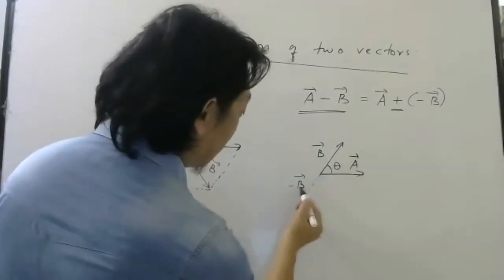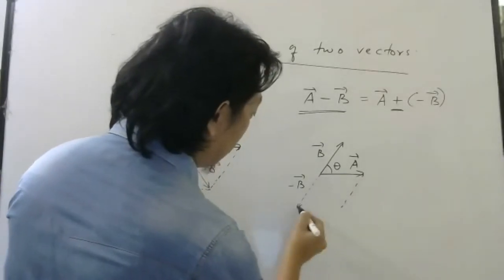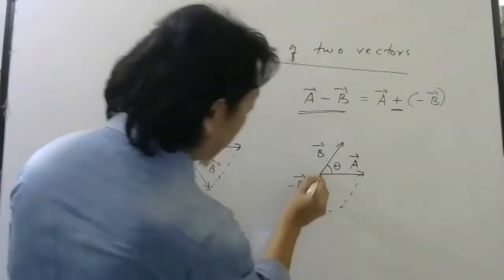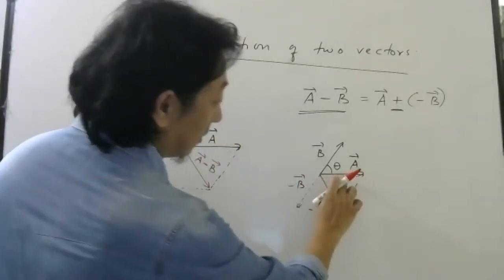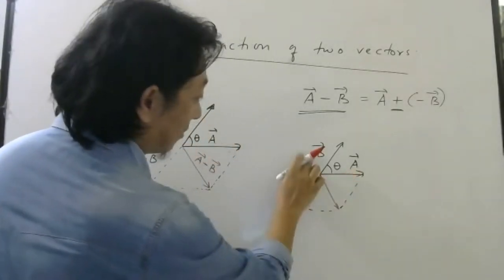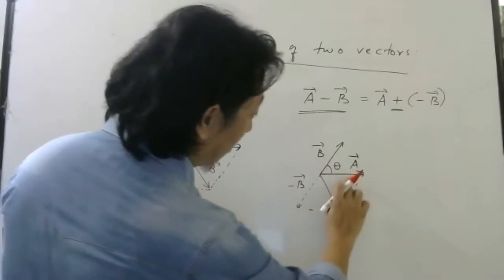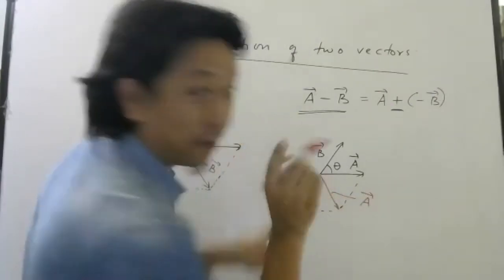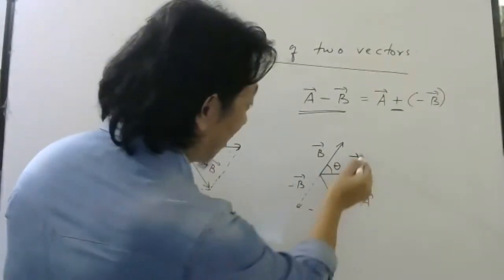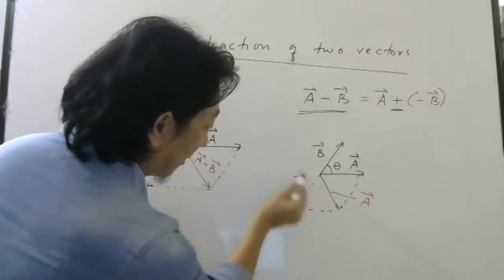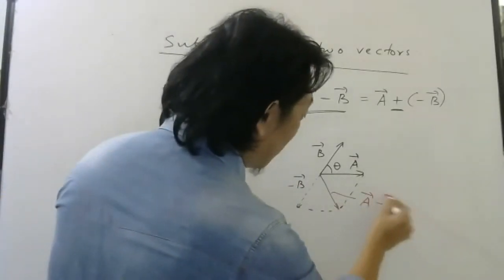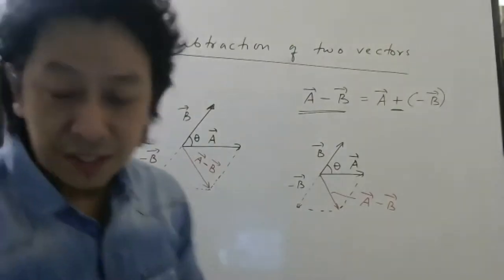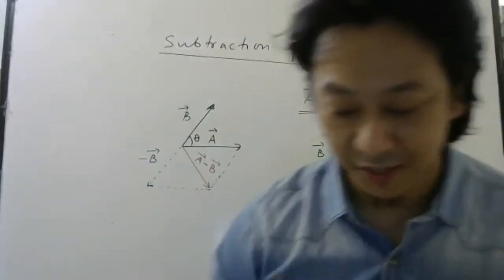So add these two. How to add? Make a parallelogram, then the diagonal from this point will give you the difference of this vector and this vector. Or you can say the sum of this vector and this vector, which is the difference of these two vectors. So that is the technique we apply for subtraction.